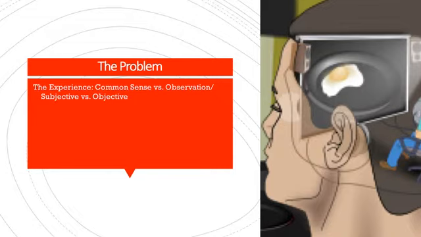It's a subjective versus objective question. So when I think about it and I experience my life, I feel like I have a mind, I have a conscience. Whatever it is, if you want to call it a soul, we feel like there's something distinct from the physical body we have. There's this subjective experience we have about that. That's common sense. Of course we have a mind. What are you talking about?